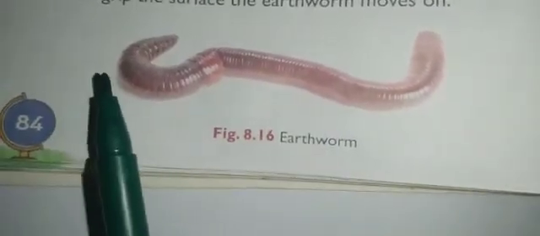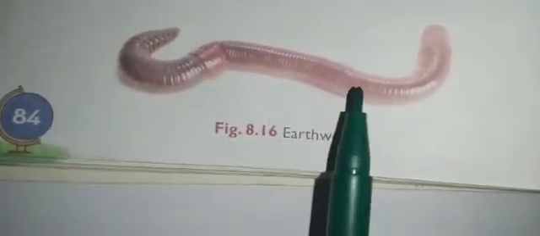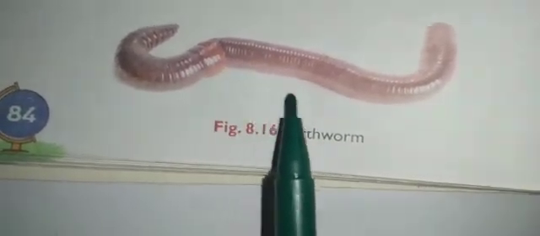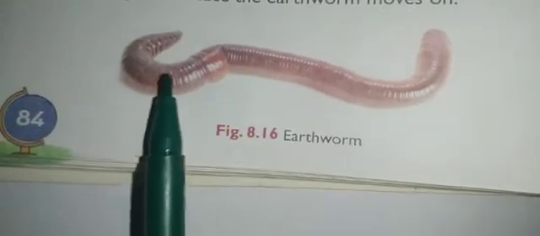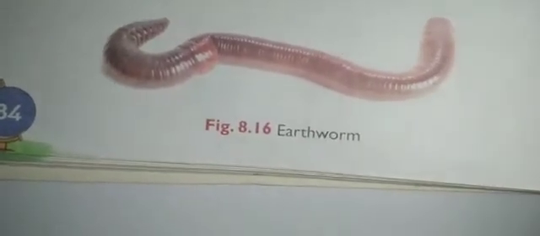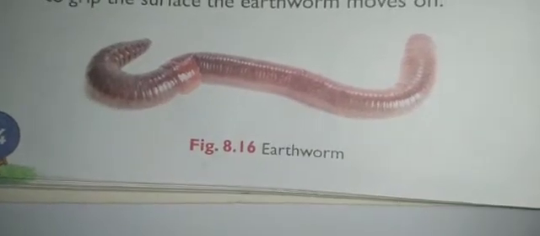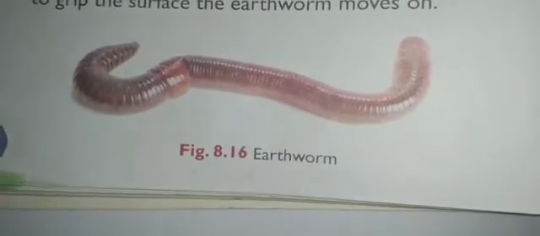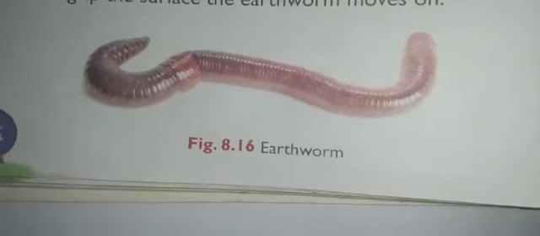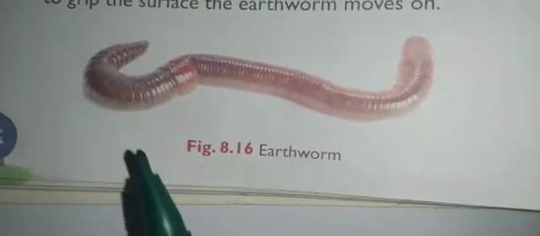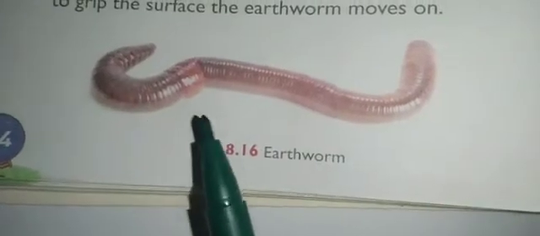So their body is made up of several parts called segments. Here you can see how many segments, how many cuts you can see. So these are all segments. Okay, so these are all different parts called a segment. They move by the action of two groups of muscles and bristle like structures called setae. Okay, so what do we call this? We call it setae.